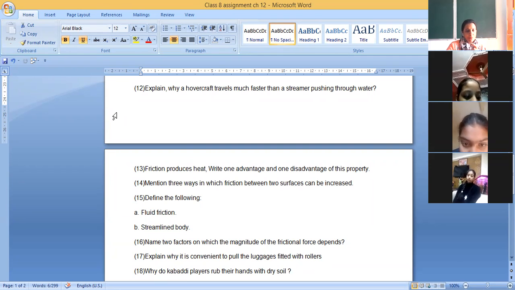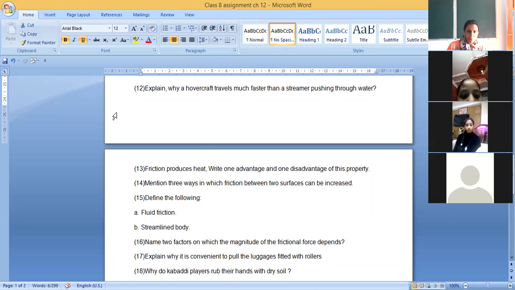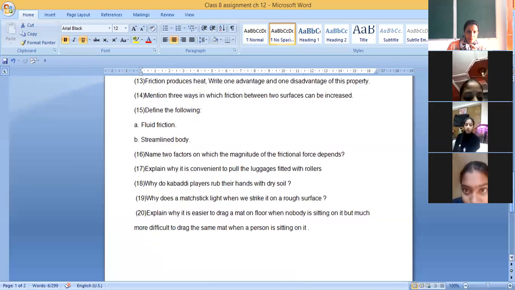3 ways in which the friction between two surfaces can be decreased. You can tell this also. Decrease or increase, you have to tell. Next, define the following. Fluid friction, streamlined body. Fluid friction, you know, is the friction exerted by liquids and gases. Streamlined body, we have just explained.